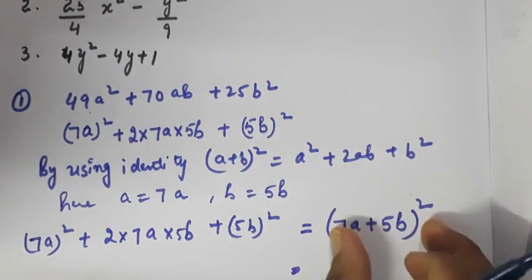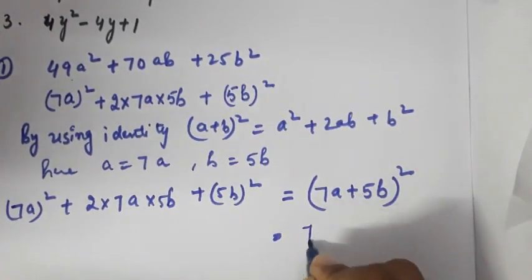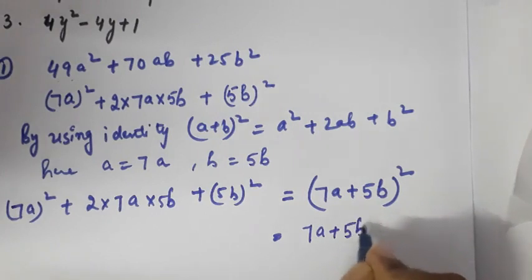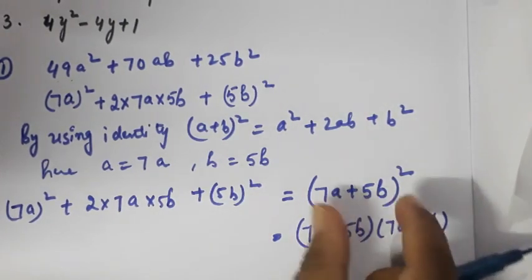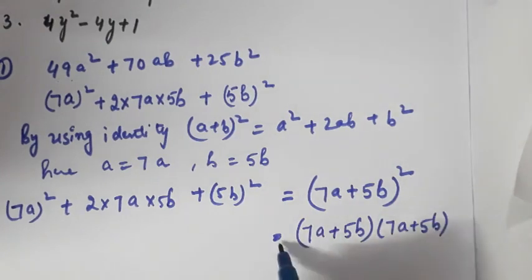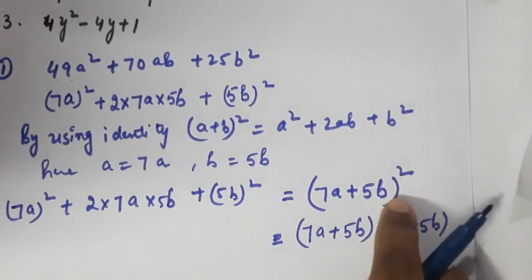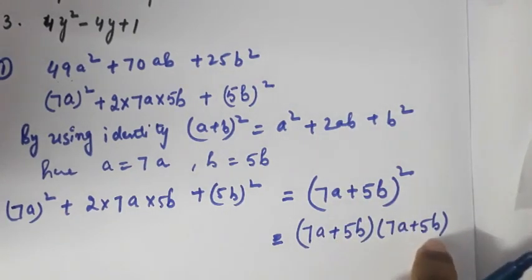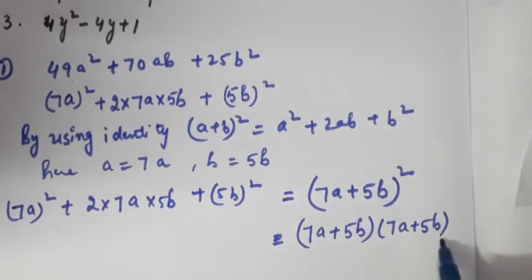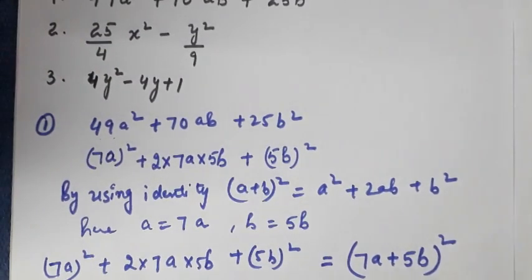Okay, and this whole square I can expand, meaning I can write in the factorized form, that is 7a plus 5b and 7a plus 5b, meaning I have just written this thing 2 times, because we need to factorize this. You cannot leave the question here, you have to come to this conclusion. Now let's move to the second question.